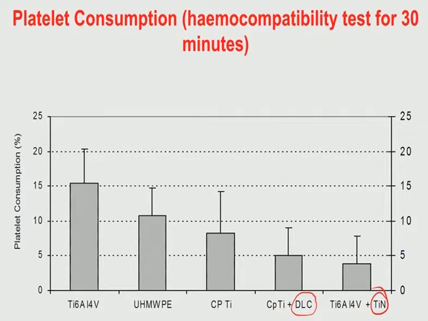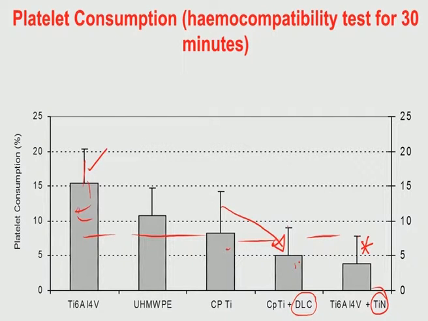Now, after this hemocompatibility test, if you do some statistical analysis and you take Ti6Al4V as your baseline material, then immediately you can notice that once you put titanium nitride coating, it is significantly much less than what you have obtained with the bare material or uncoated material. Similarly, if you put commercially pure titanium and DLC coating, again DLC coating has reduced it, but may not be statistically significant because these error bars may overlap, as you can see quite clearly here. So, titanium nitride coating is certainly quite useful. DLC coating also reduces the platelet consumption.